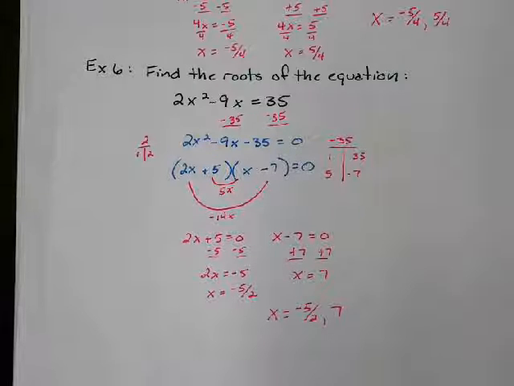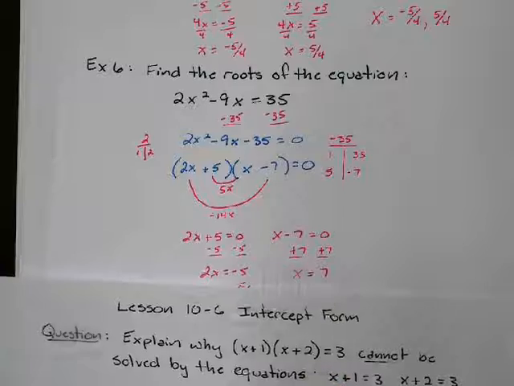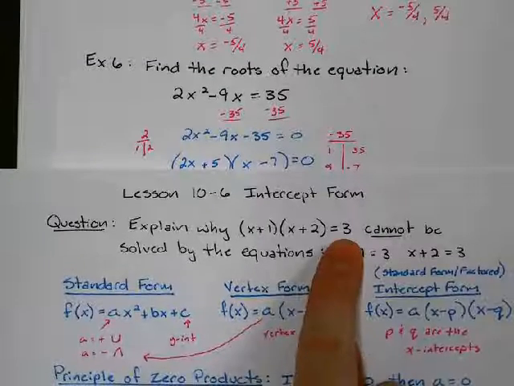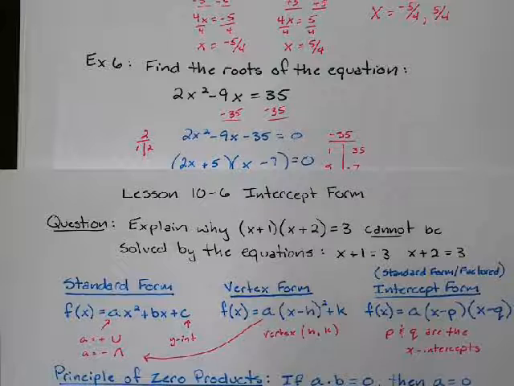So remember, our question was, why can't we just set these equal to 35? Because it's the principle of zero products. I have to have 0 on one side of the equation first. Okay, that's why this does not work. I have to have 0 in order for that to work.